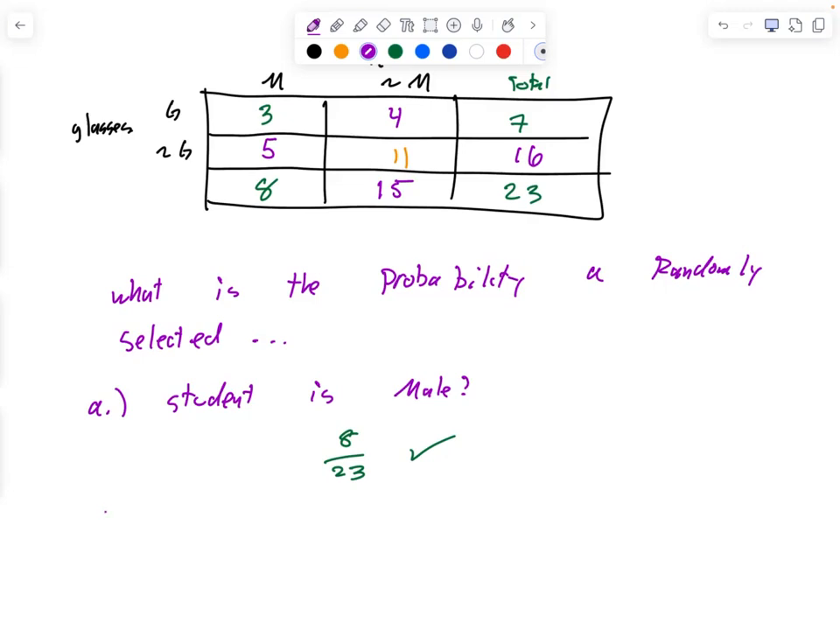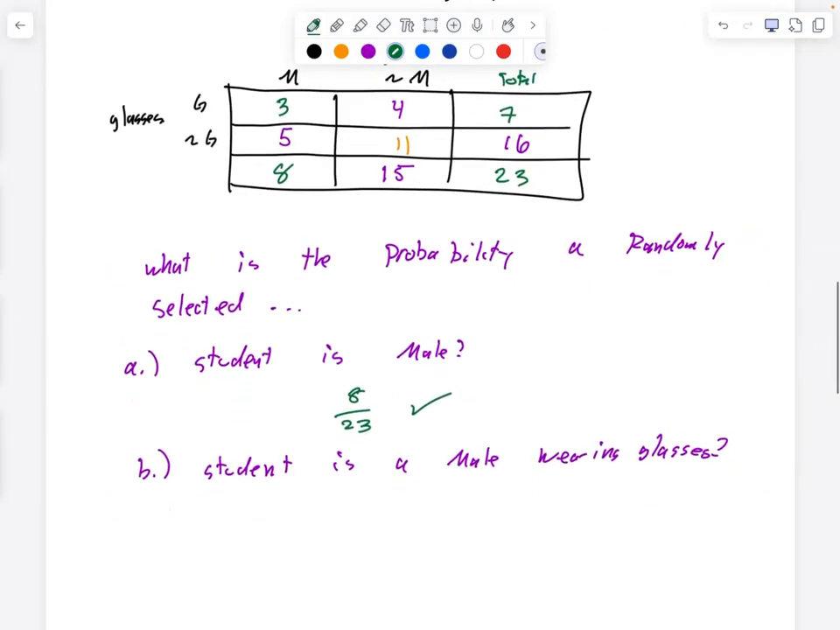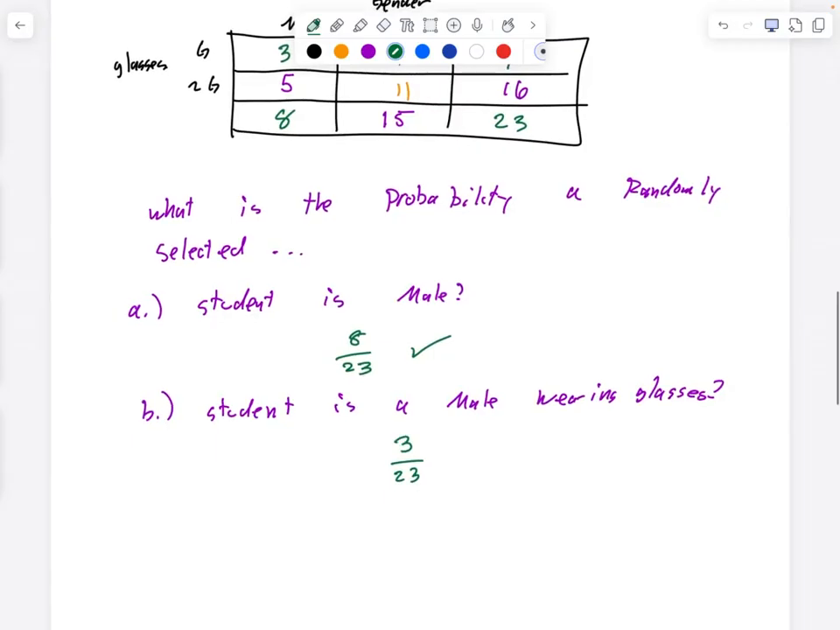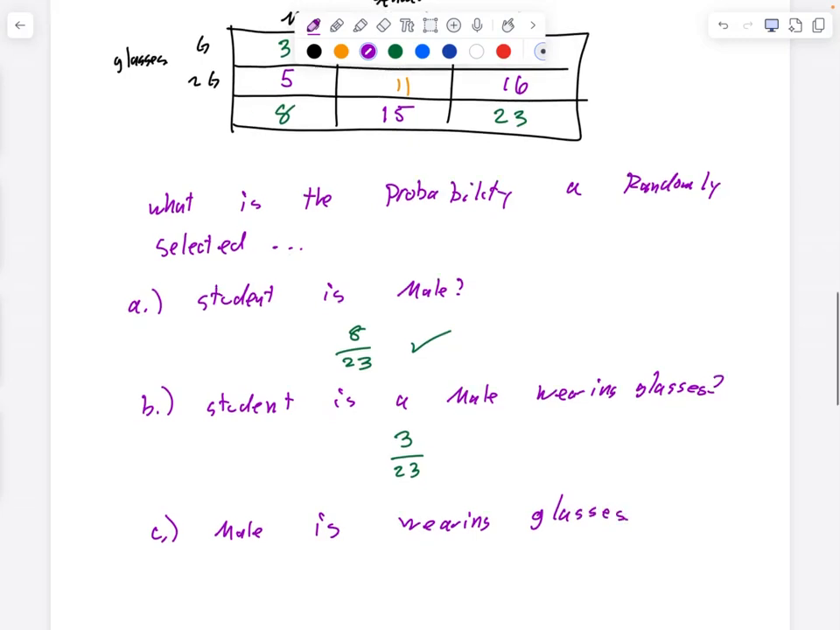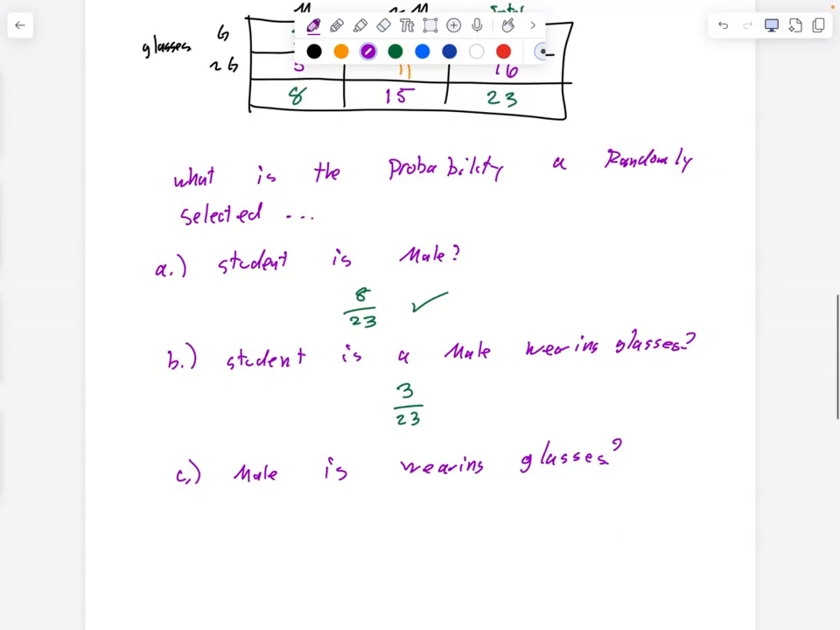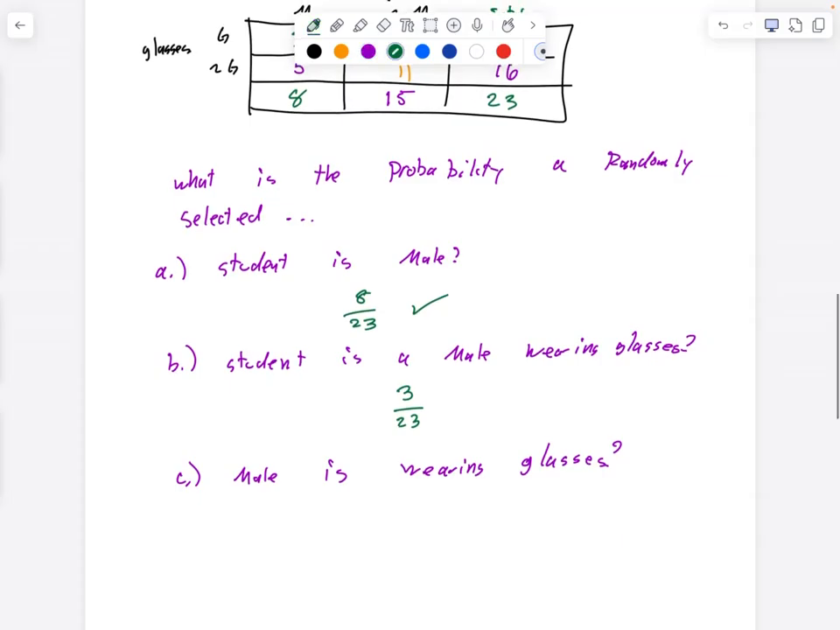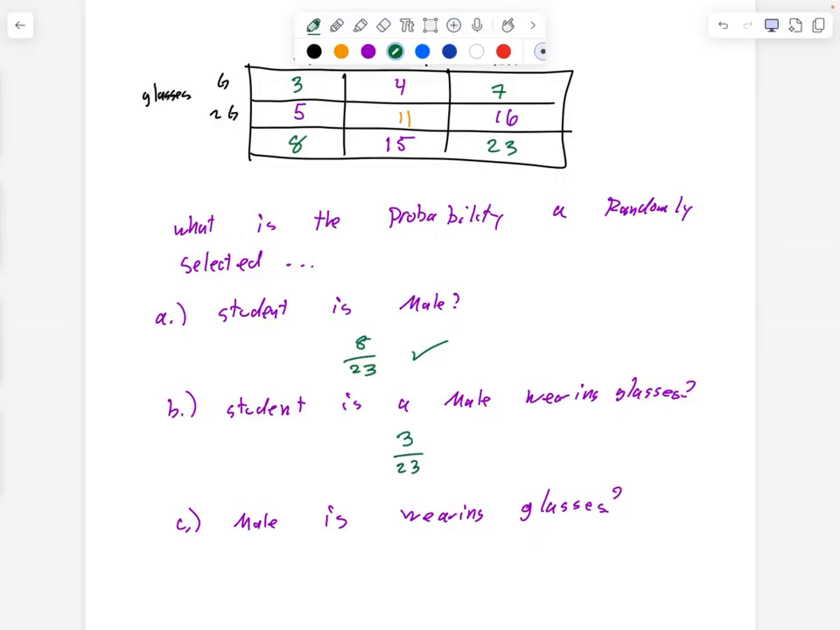What is the probability that a randomly selected male is wearing glasses? Ooh, difficult here. How many males are wearing glasses? How many males are there? There are 8. It's a different question. It didn't say student, it said male. So I only choose from the males.